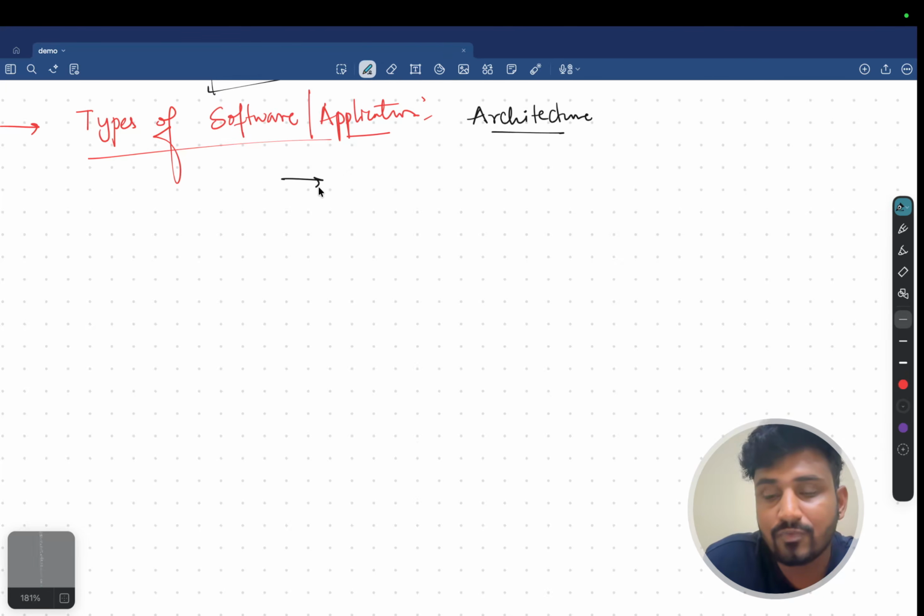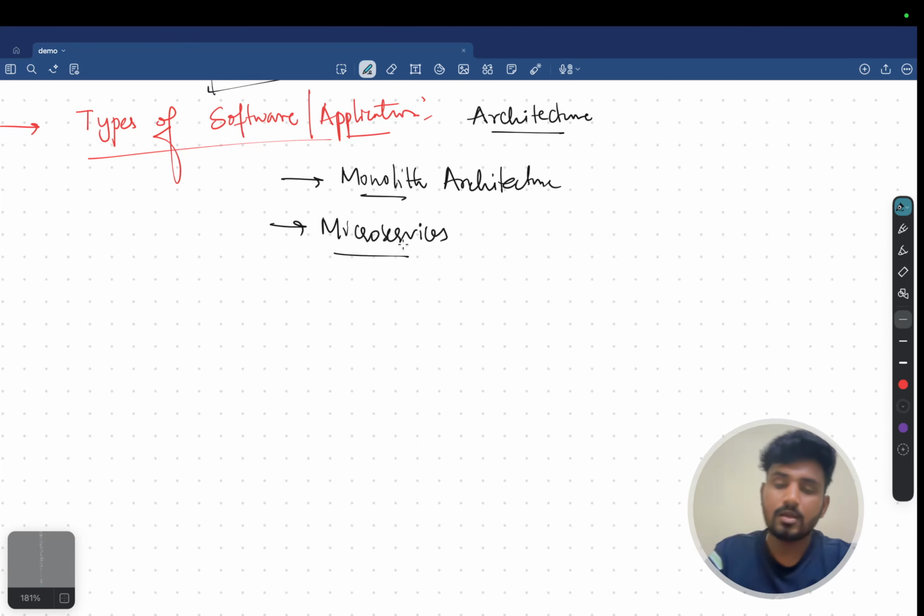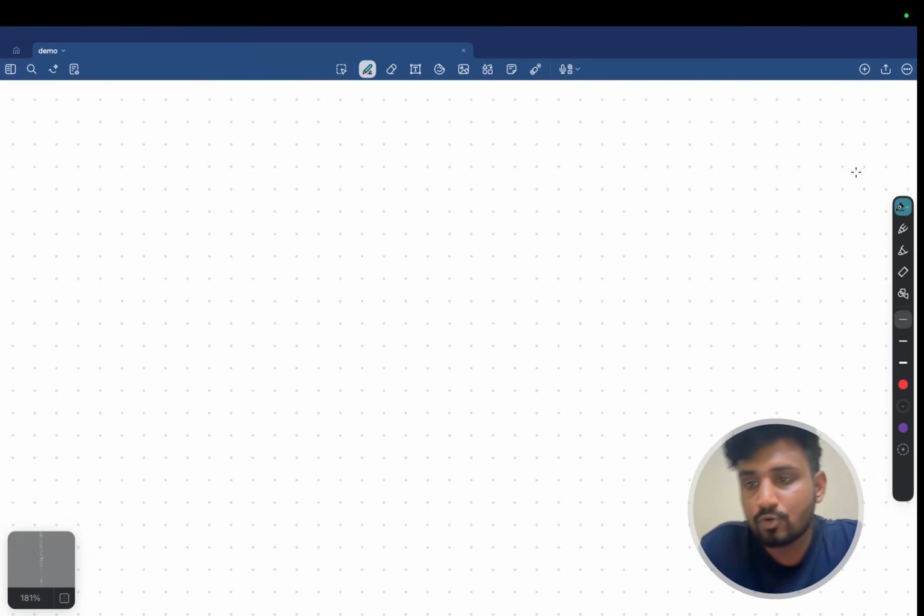Types of softwares we are going to classify into two types. The first one is monolithic architecture softwares, and microservices. This is what you need to understand: monolithic and microservices. Then what do you mean by monolithic? Let us understand monolithic.